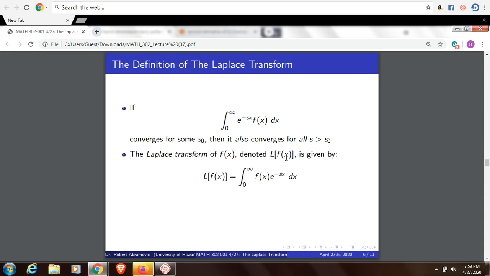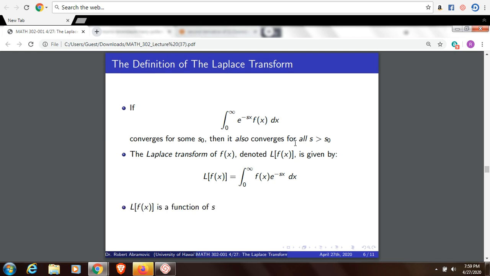The Laplace transform, denoted L of f of x, is given by the following function: the integral from 0 to infinity of f of x times e to the minus sx dx. Here we just interchanged the order of f of x and e to the minus sx. Multiplication, of course, is commutative, so it doesn't really matter.